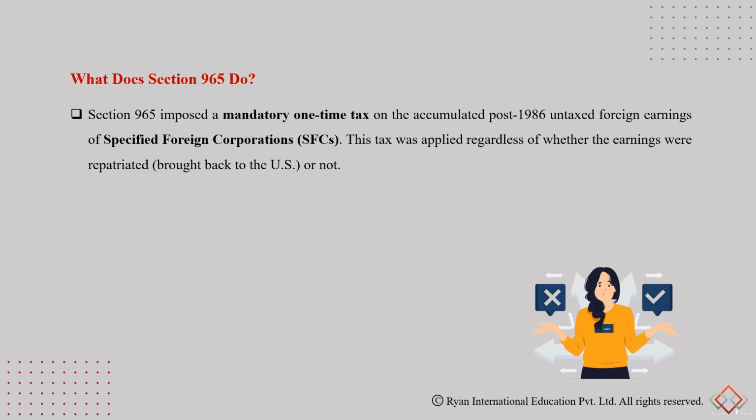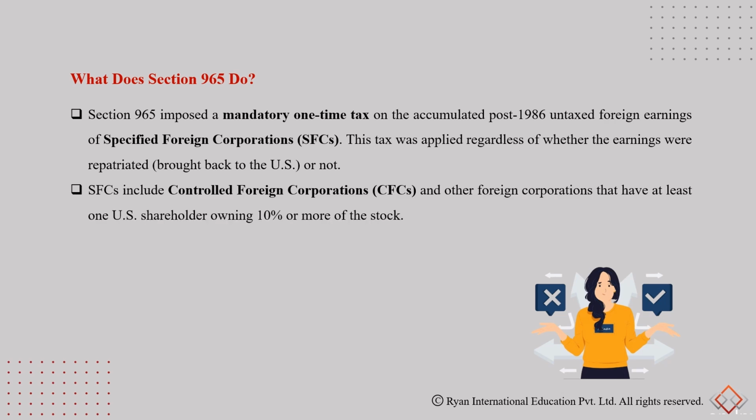Section 965 was imposed as a mandatory one-time tax on the accumulated post-1986 untaxed foreign earnings of SFCs, the specified foreign corporations. Now, this tax was applied regardless of whether the earnings were repatriated back to the US or not.